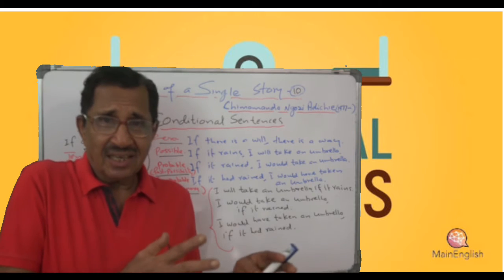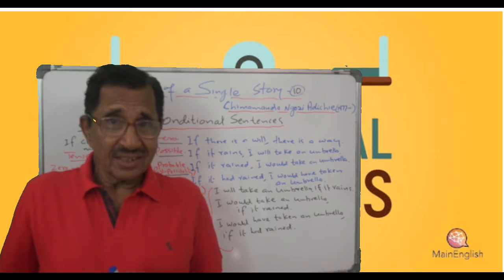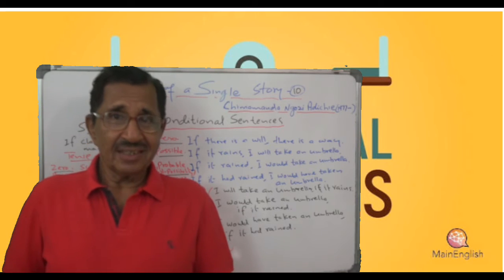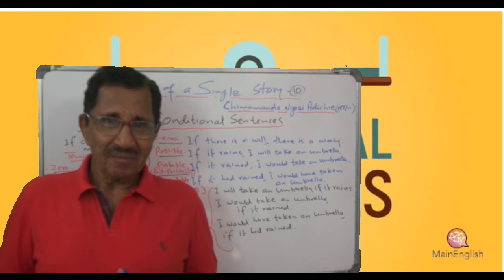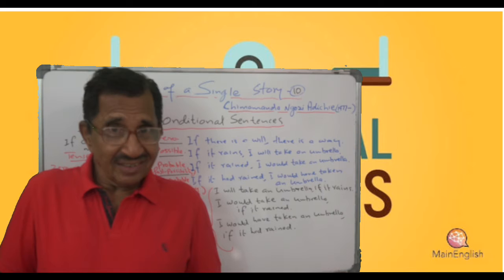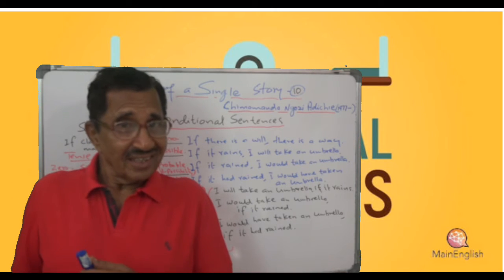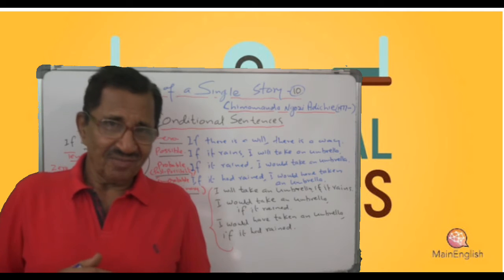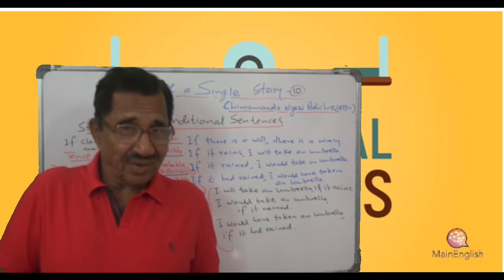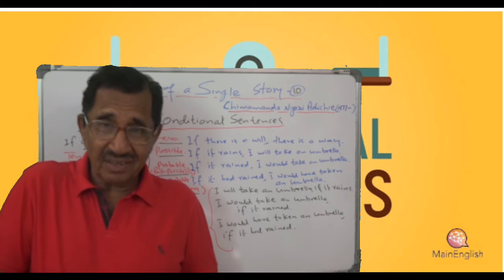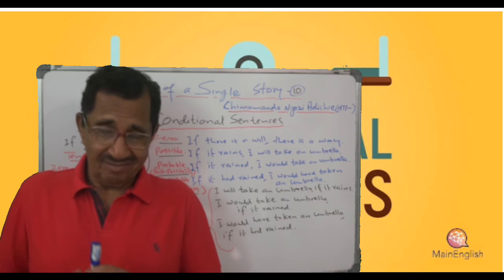Certain things have to happen for some other things to happen. That is if. Condition. That is, if I get married, I will have a family life. Isn't it? If I get a pass, or if I get first rank, I will get a gold medal.